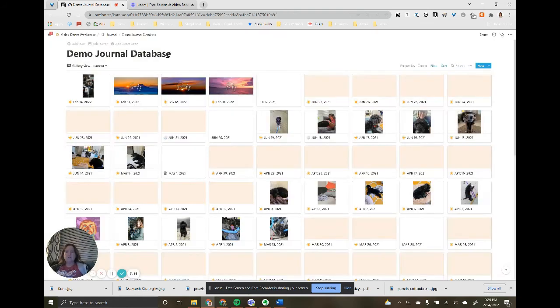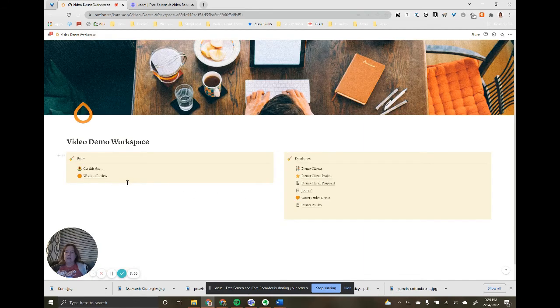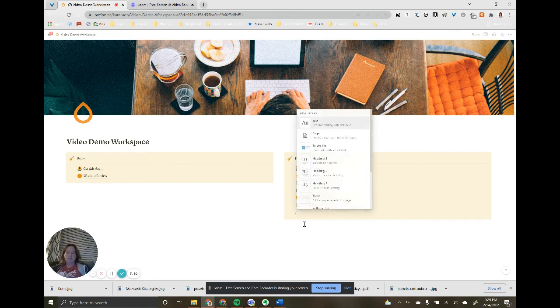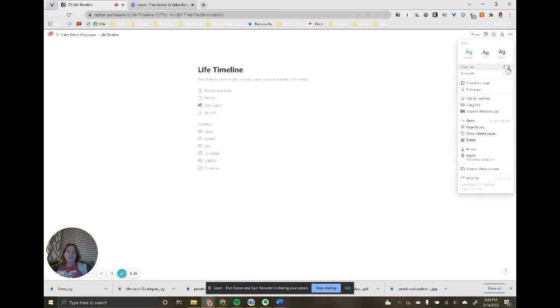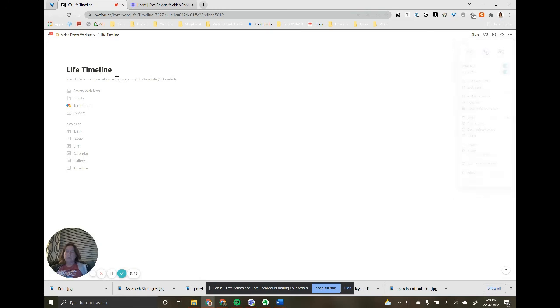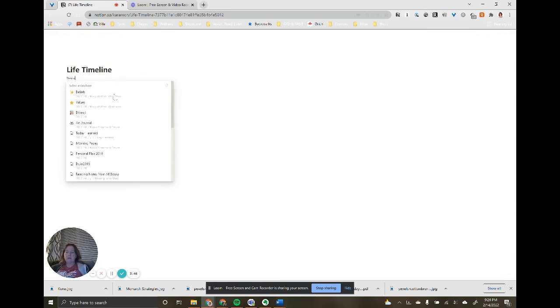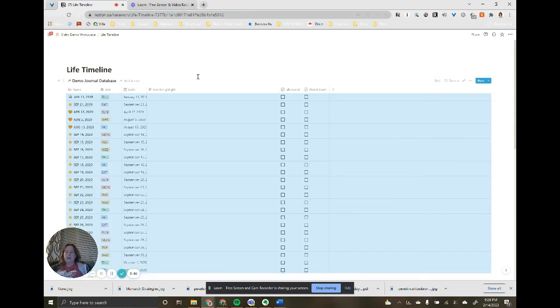So then how could you use this? Let's go back to our main demo workspace and build out a new page in this, which is our life timeline. I have this problem sometimes where I can't figure out where my page is. I'm going to make that full width, and I'm just going to create a link to my journal database.